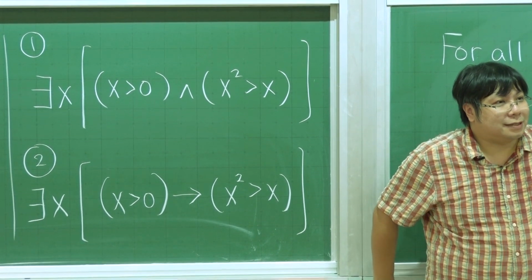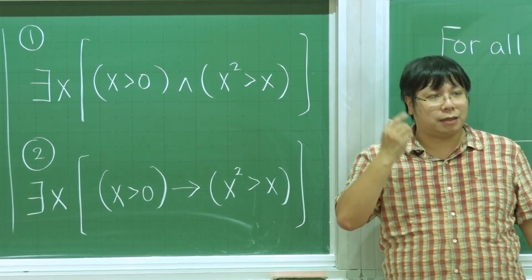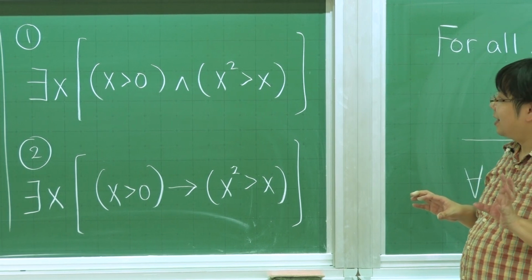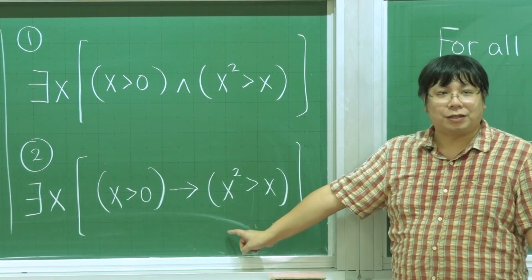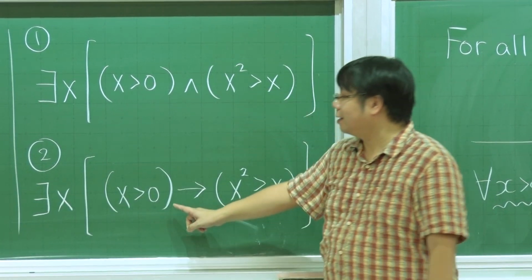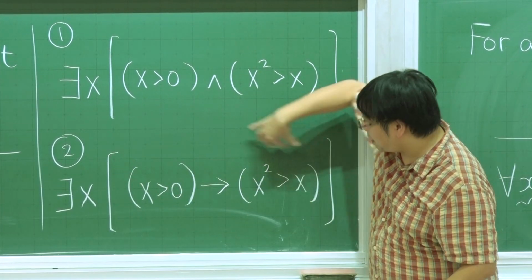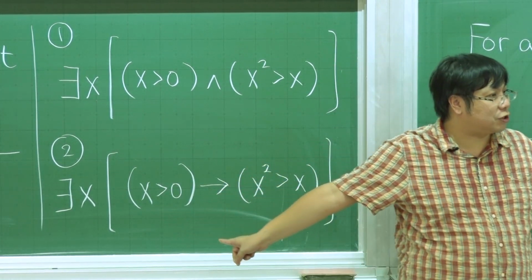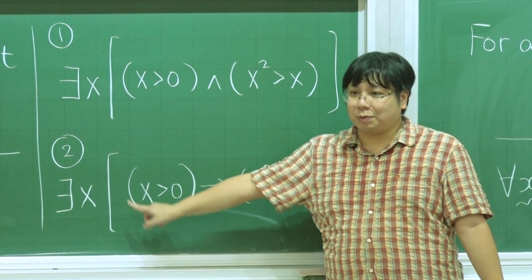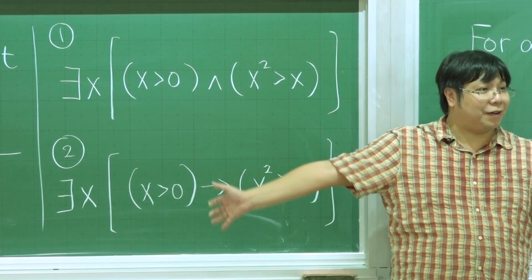So what is meant by there exists? There exists is, if one of them is true, then the whole thing is true. So there is a danger of translating this into this. The reason is that we can easily make this part true. We find some x which is special, some x which is not greater than 0. So this will become false. False implies anything will be true, and suddenly everything is true.